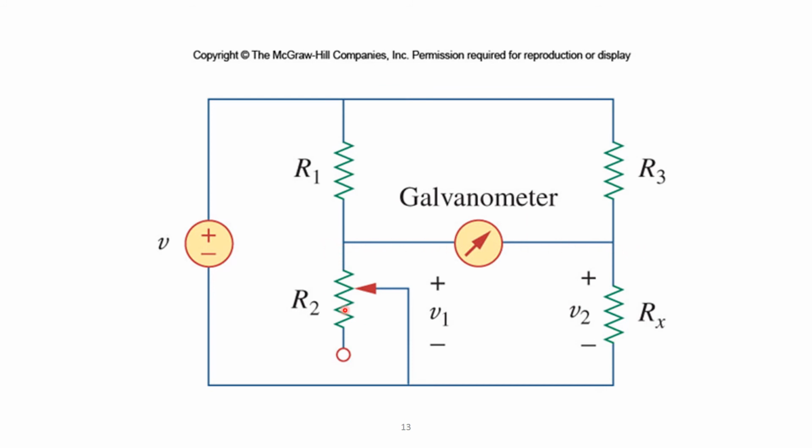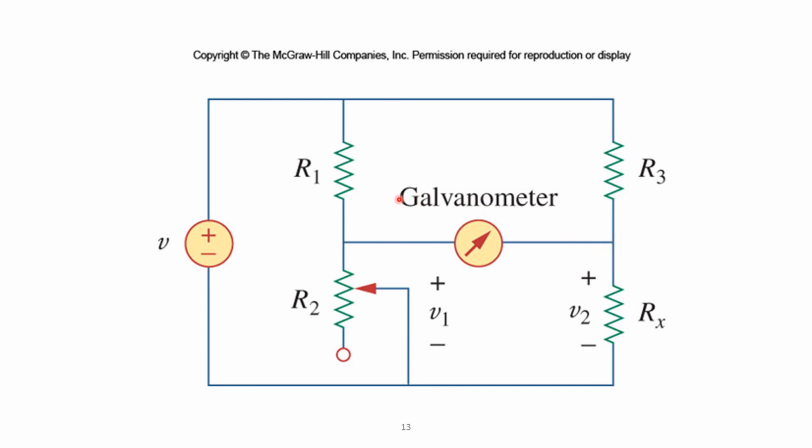When we adjust this resistance, you'll see the galvanometer's direction of current might change and the magnitude will definitely change until you adjust it so that this becomes 0, which means there's 0 flow of current from this point through to that point.